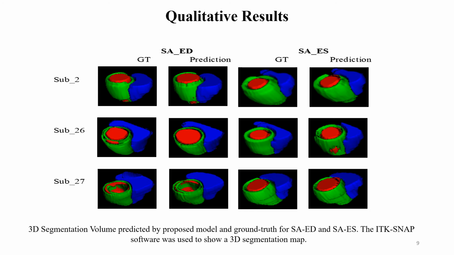We developed some 3D segmentation maps using ITK-SNAP and showed some results on the ground truth and prediction on short axis. We can see our proposed model produces a good segmentation volume in comparison with the ground truth volume. In some cases, for example in subject 26, the prediction is a little distorted compared to the ground truth.